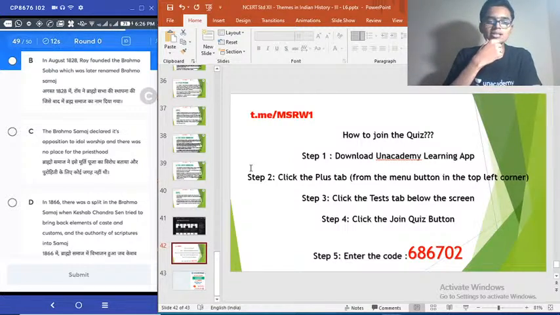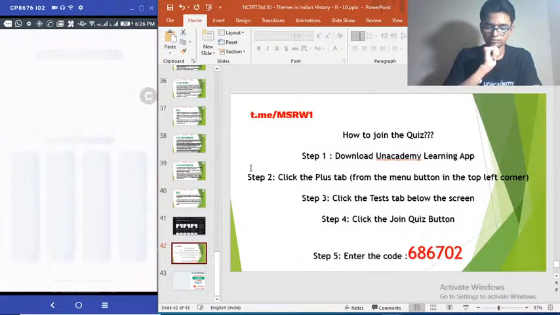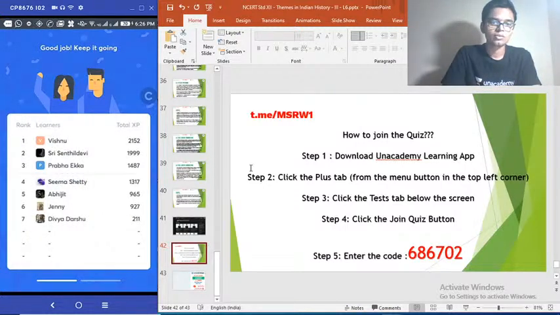D. In 1866, there was a split in Brahma Samaj when Keshav Chandra Sen tried to bring back elements of caste and customs and authority of scriptures into the Samaj. So choose the incorrect statement. Alright, time is up. Very split answer. Not many getting it. Many of you did not even attempt it.